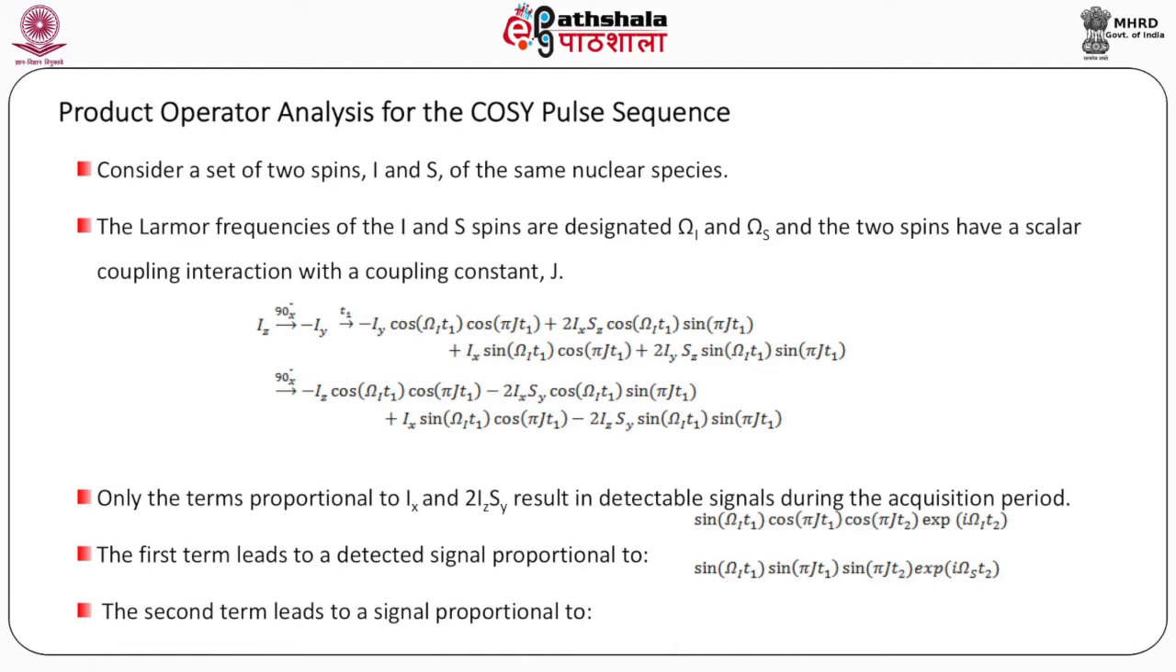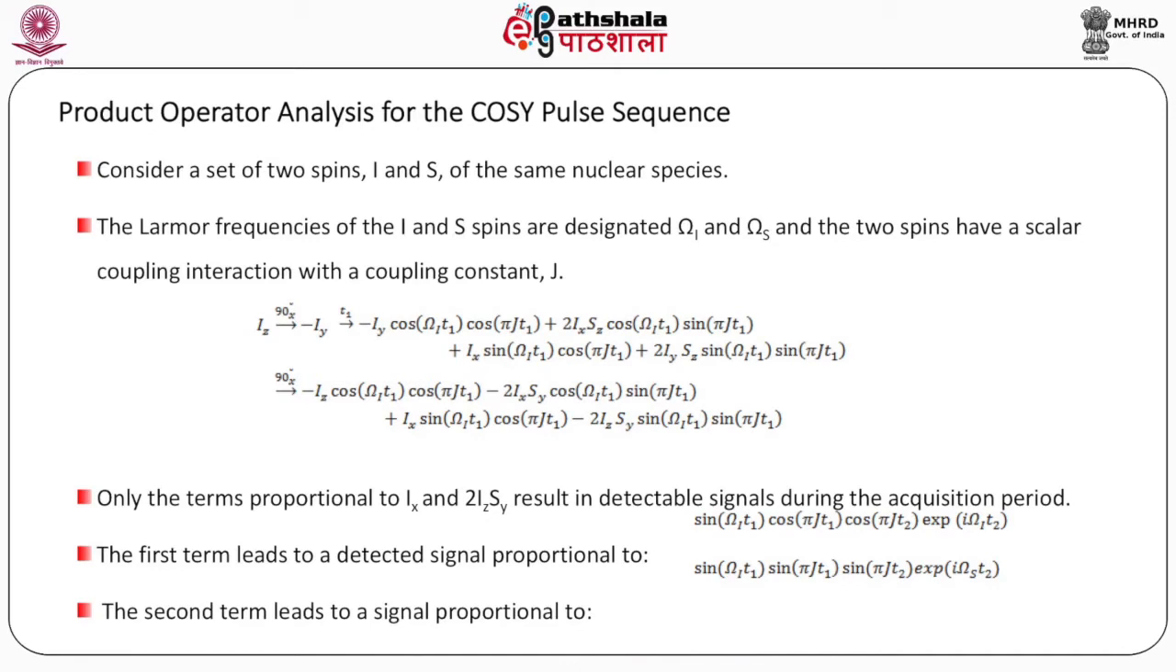When you apply another 90° x pulse, it becomes Iz cos omega I t1 cos pi J t1 minus 2Ix Sy cos omega I t1 sin pi J t1 plus Ix sin omega I t1 cos pi J t1 minus 2Iz Sy sin omega I t1 sin pi J t1. Only the terms proportional to Ix and 2Iz Sy result in detectable signals during the acquisition period.